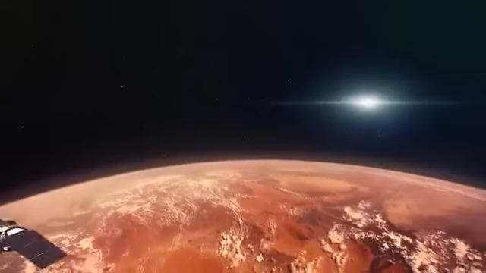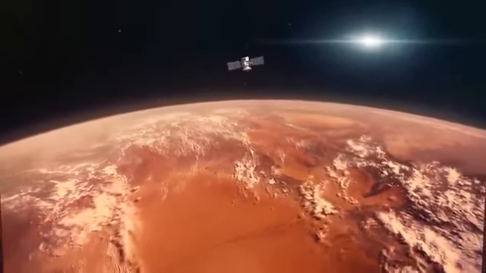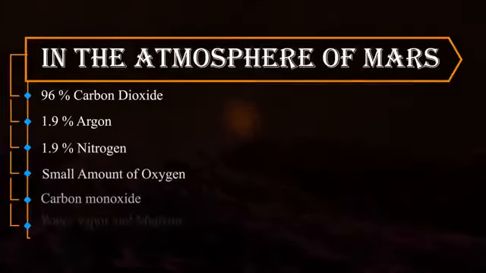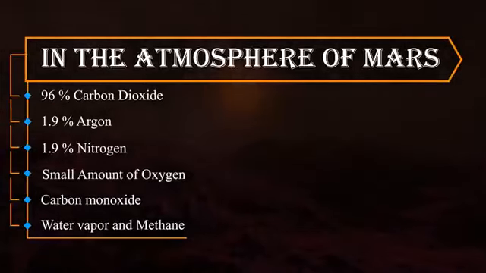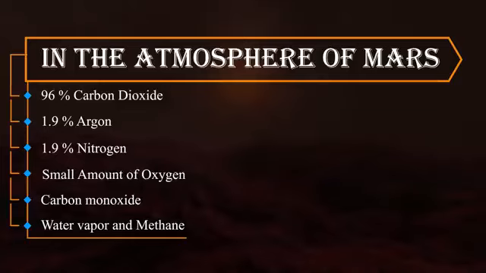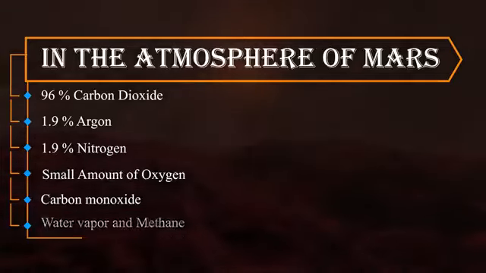But what is the reason for the cold of Mars? Let's find out. In the Martian atmosphere, 95% is carbon dioxide, a small amount of nitrogen, and a very small amount of oxygen and carbon monoxide, which is also made in the water.